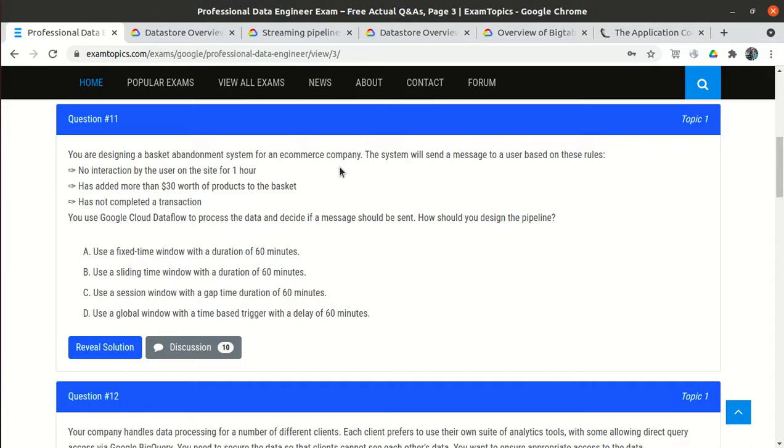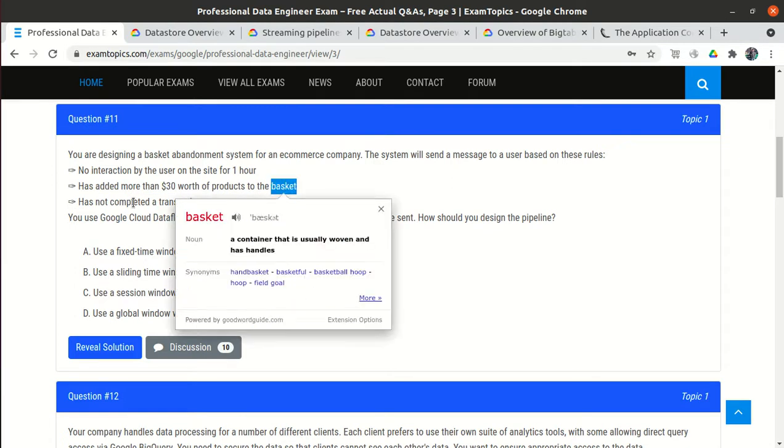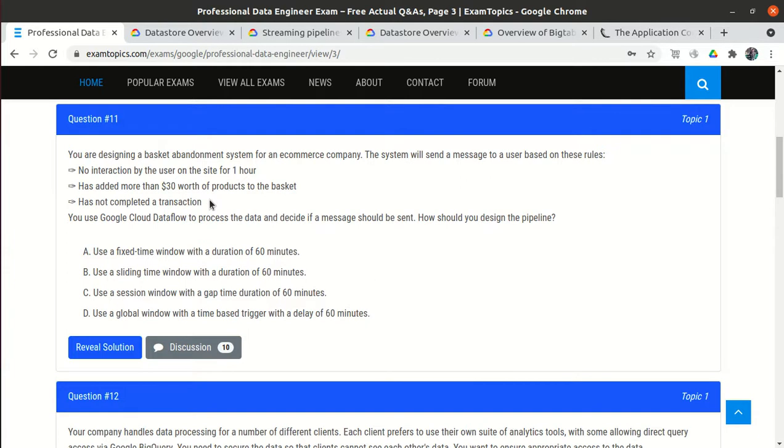Then they will send a message that you are inactive, or some other message. They will also send a message if we added an item into the cart, more than $30 into the cart, or you can say the basket, but he has not completed the transaction, so he did not perform the checkout.